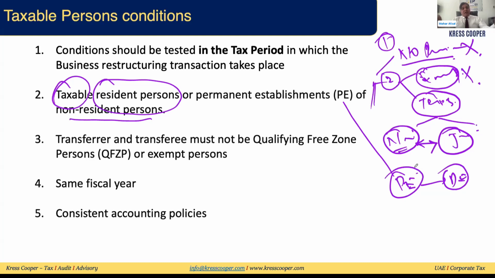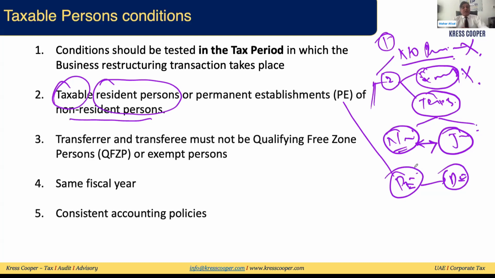If there is a natural person with revenue up to 1 million, that natural person will not be considered a taxable person. So a natural person will not be able to enjoy the business restructuring relief. Government entities, businesses involved in the extraction of natural resources, businesses involved in the supporting function of extraction of natural resources, different types of funds, qualifying public welfare entities, semi-government entities: all these persons are exempt persons from the federal UAE corporate tax. So these persons will not be able to enjoy the business restructuring relief.